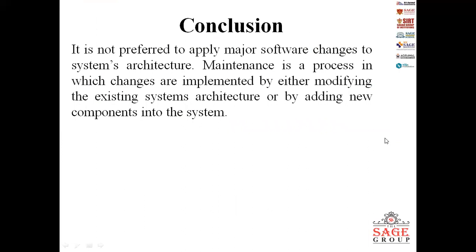So now we conclude the lecture. It is not preferred to apply major software changes to system architecture, and maintenance is a process in which changes are implemented by either modifying the existing system architecture or by adding new components into the system, right? In the next lecture we will talk about reverse engineering, software reverse engineering. So we conclude here. The main purpose of software maintenance, as you might be understanding, is to modify and update software applications after delivery to correct faults and to improve performance.